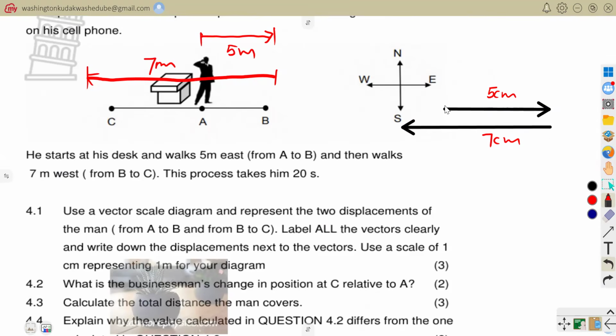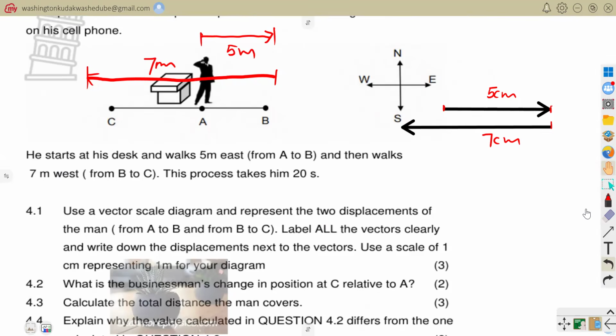I'm sure you saw how I did it. And then from there to there, that's 7 centimeters. So that is all that they wanted you to do there. That is how you draw a vector diagram.